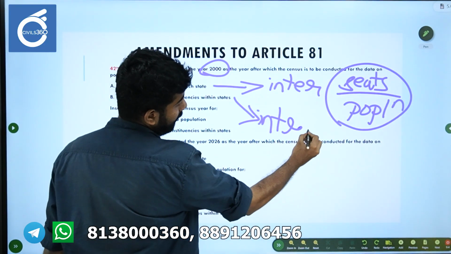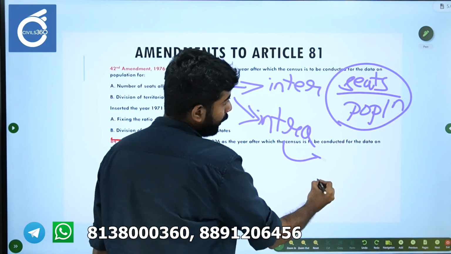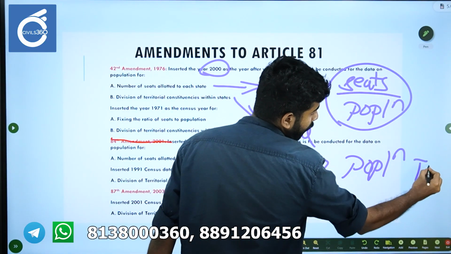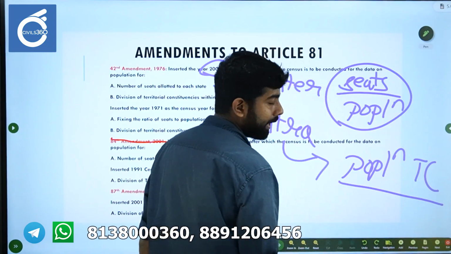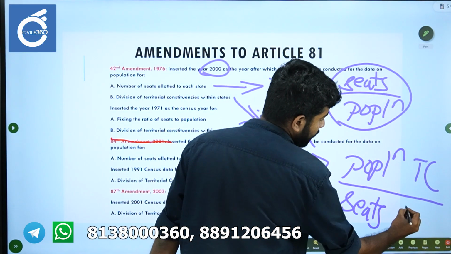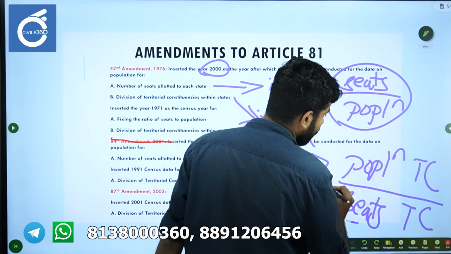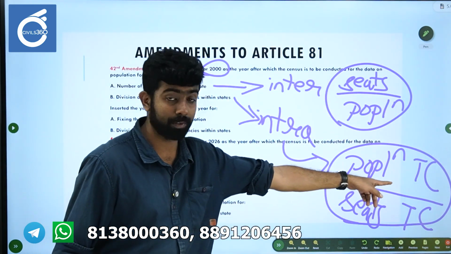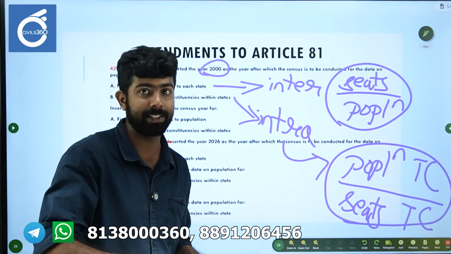And what is that equation? Population of territorial constituencies divided by seats allotted to that territorial constituency. This is the population of the territorial constituency within the state.